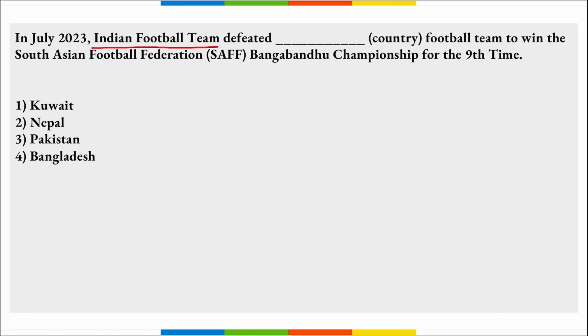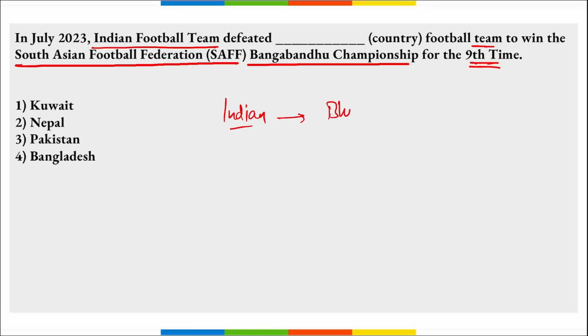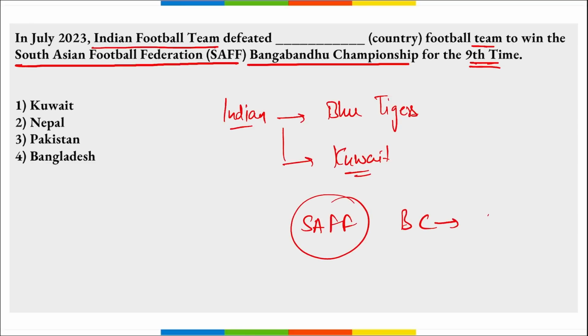Next, the Indian football team defeated Kuwait to win the South Asian Football Federation Bangabandhu Championship for the 9th time. So remember, the Indian football team is also known by the name Blue Tigers, and they defeated Kuwait in the finals to win the SAFF championship for the 9th time.